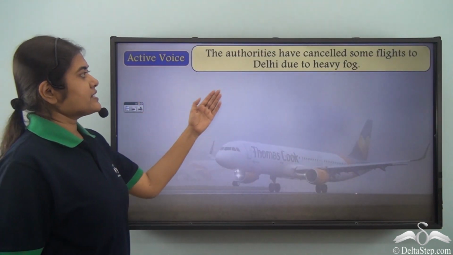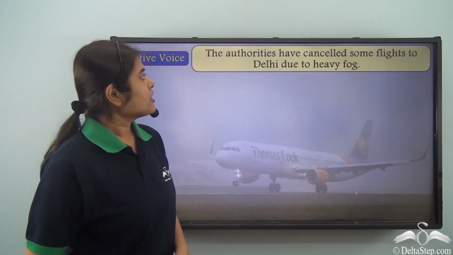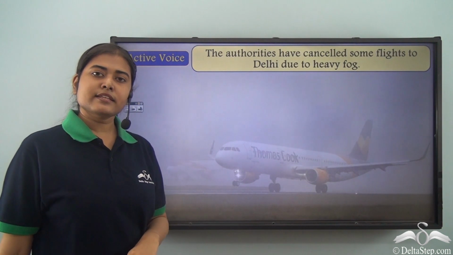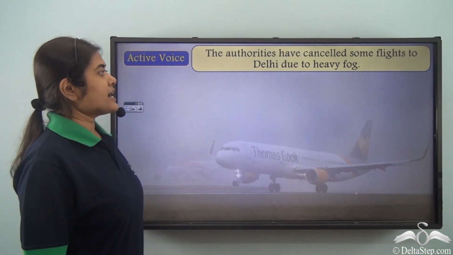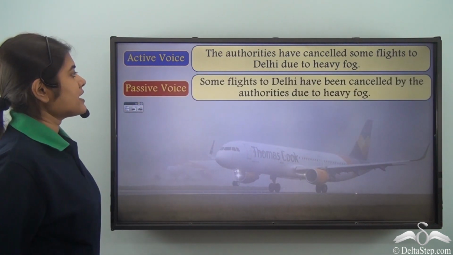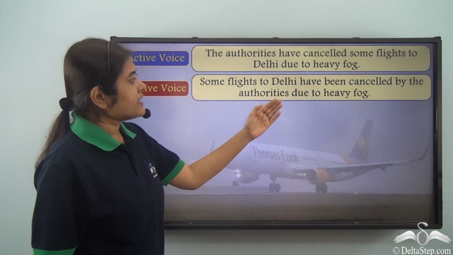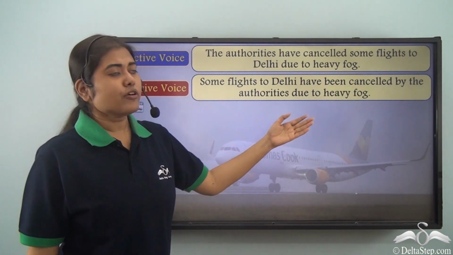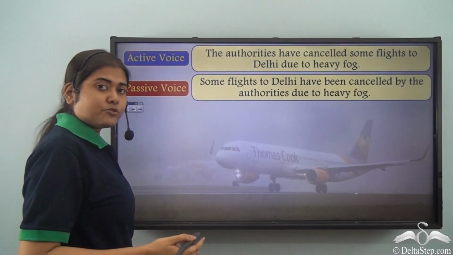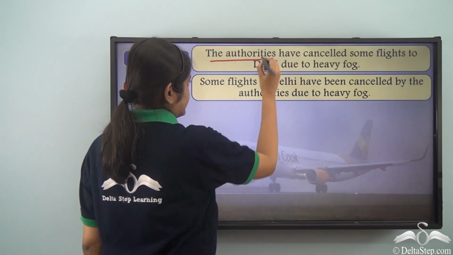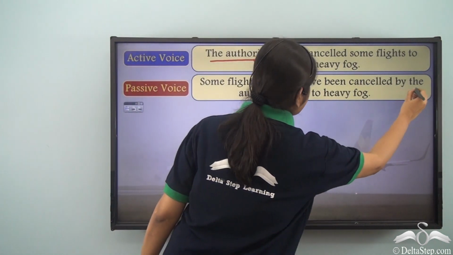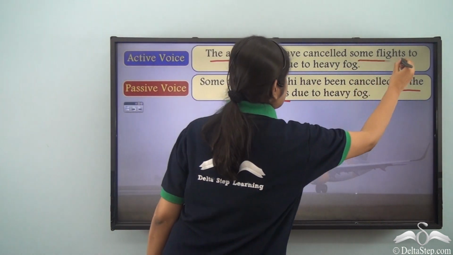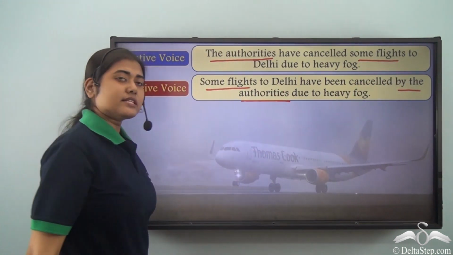The authorities have cancelled some flights to Delhi due to heavy fog. Now this sentence is in the active voice. If I have to write it in the passive voice, I can write it as: some flights to Delhi have been cancelled by the authorities due to heavy fog. So the subject, which is also the doer in this case, comes after the verb, and the object, some flights to Delhi, becomes the subject here.